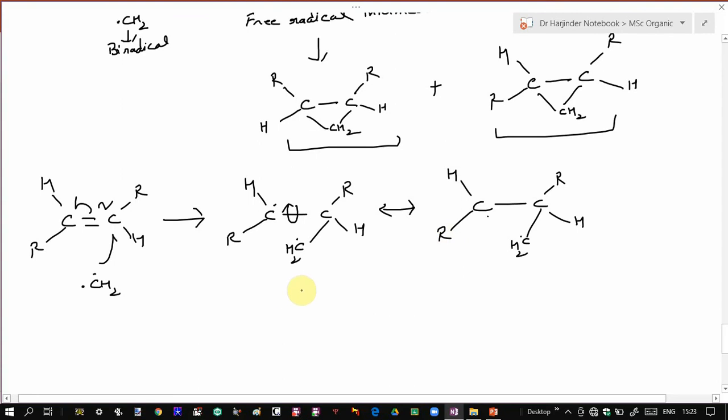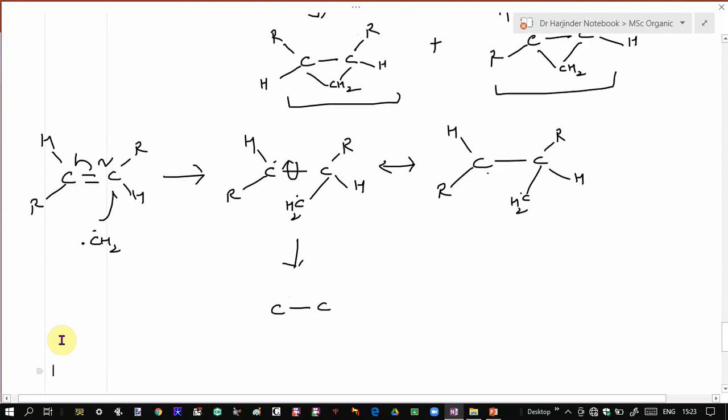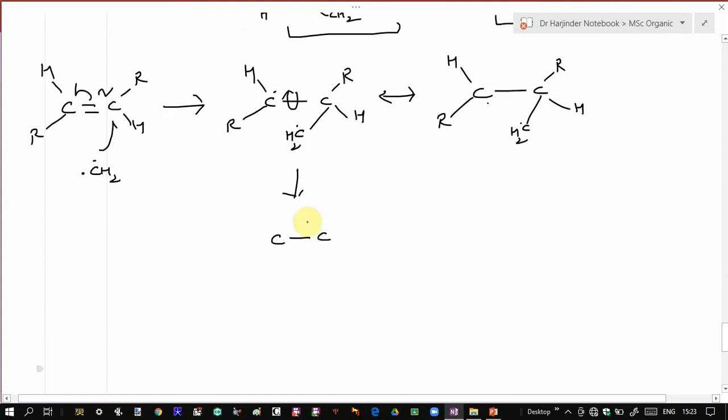So one intermediate, say this one, will give rise to one product. You can see this is an optically active product with no plane of symmetry, while this will give rise to a second product.